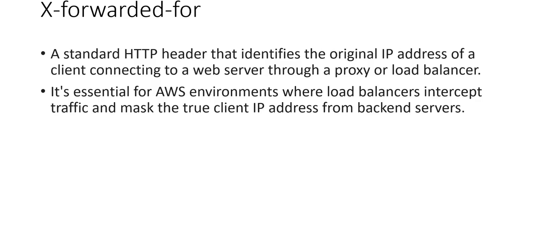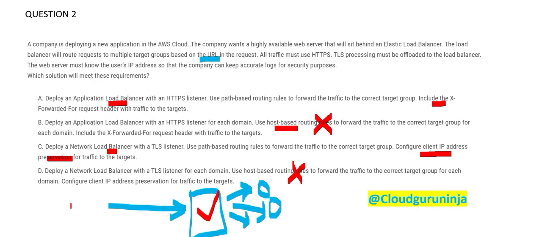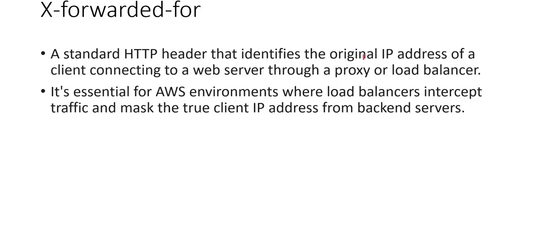What is X-Forwarded-For? It's a standard HTTP header that identifies the original IP address of a client connecting to a web server through a proxy or a load balancer. So the client is here. Okay, this guy is here. This guy is a load balancer. Original IP comes in here. So that is what it is saying, the original IP address of a client connecting to a web server through a proxy or load balancer. That is what is happening here.